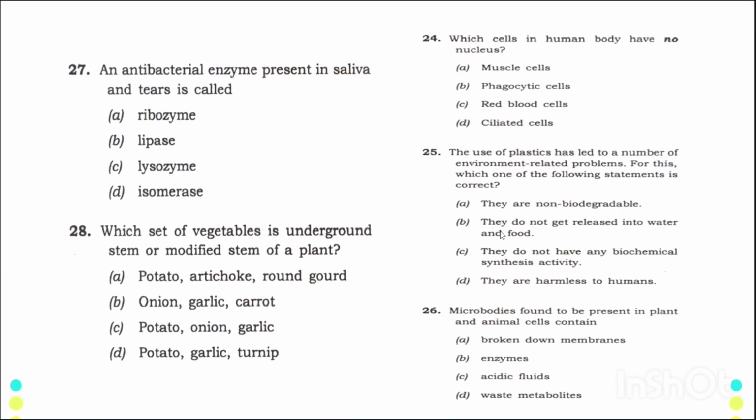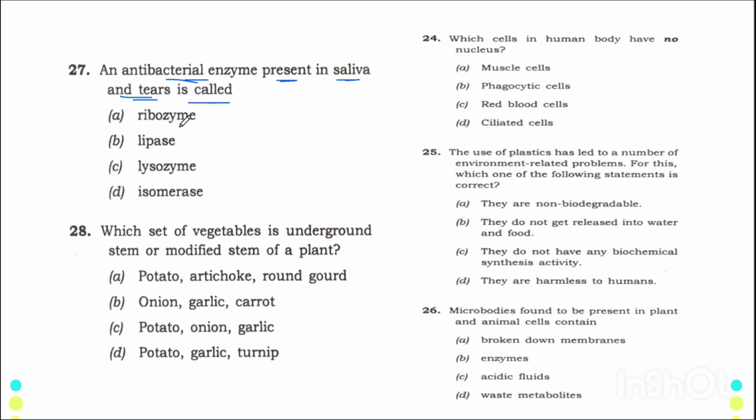So the first question of our lecture is present on your screen. An antibacterial enzyme that is present in saliva and in tears is called. Now see, this question may be a very abrupt question for everyone, right? In the examination, we won't panic and we will see the options. We will try to eliminate as many options as possible as per our prior knowledge, whatever we have about biology.